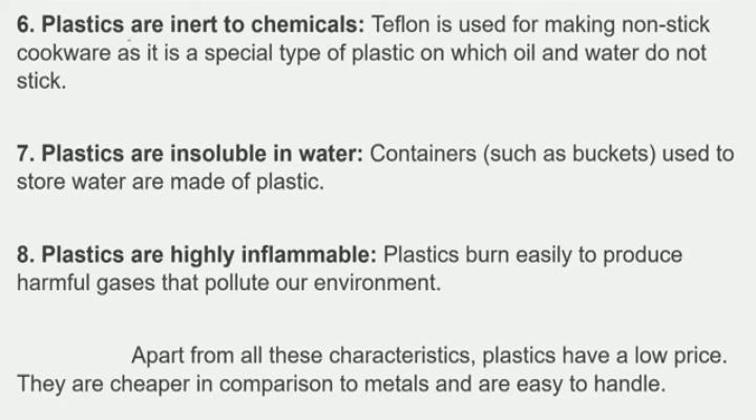Teflon is used for making non-stick cookware, as it is a special type of plastic on which oil and water do not stick. So the frying pan or the non-stick pan that we are using in our kitchen, why are they called non-stick? They are simple utensils having a coating of the material called Teflon, which prevents food from sticking on the surface of the utensil.